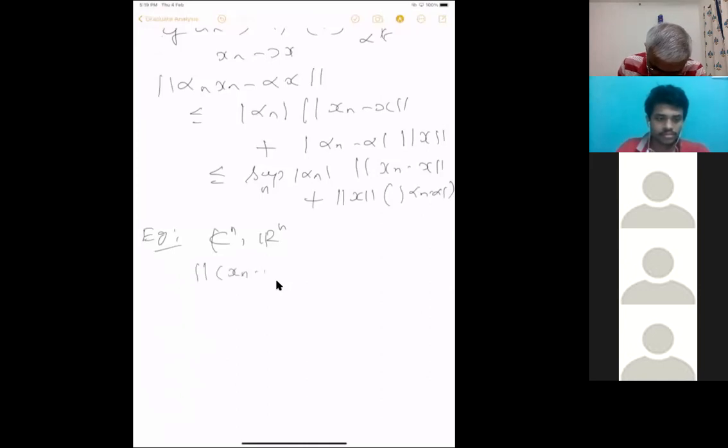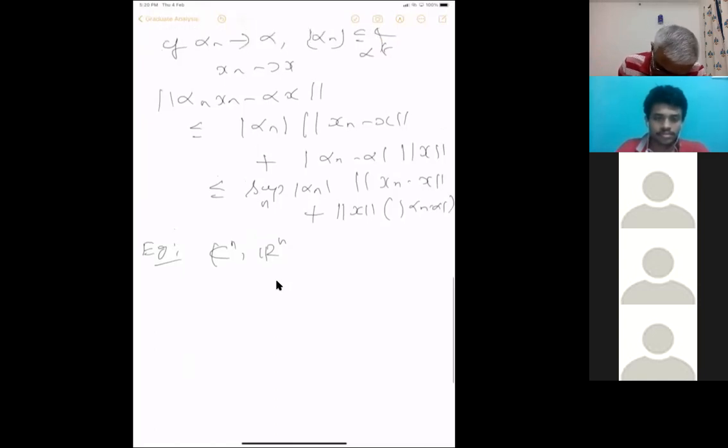Sir, are you giving examples of Banach spaces or just normed vector spaces? Banach spaces. If it is not complete, it is not a Banach space. These are all certainly complete. They are all finite dimensional, so they are automatically complete. There is no need to check. You can put any norm on this; we will see that all norms are equivalent.